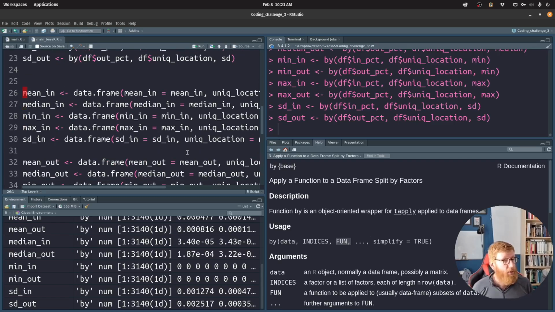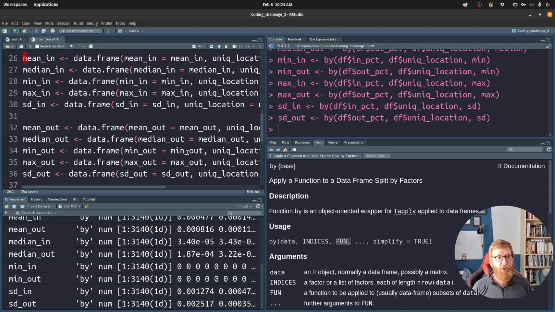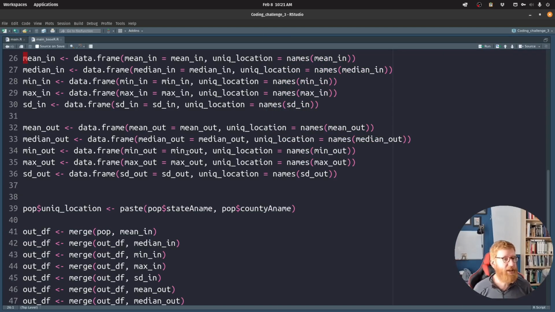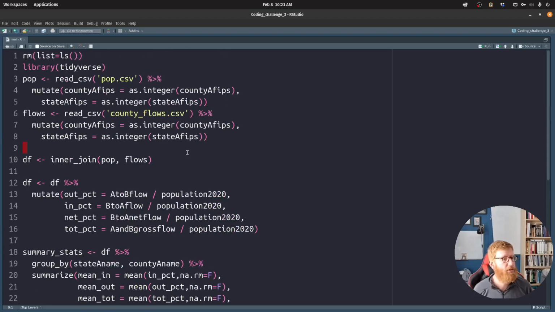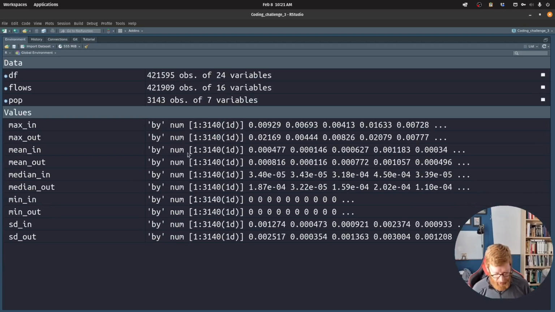Now, what I did here is I took all of those values we figured and put them into a data frame. Now, there might be another way to do this. There's probably a nicer way to do this, but this will do the trick for now. So mean in, I'm creating data.frame. Let's put this full screen so we can see everything. Oh, whoops. I just closed that file.